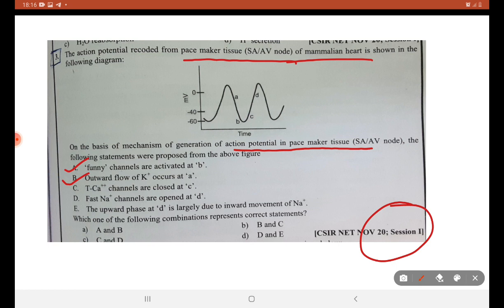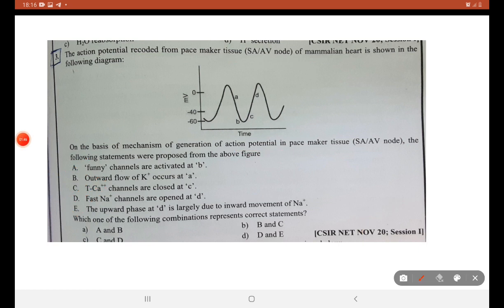T calcium channel close at C. Fast Na plus K plus channel open at D. Upward phase of D is largely due to inward movement of K plus. So we are supposed to find the correct statement.